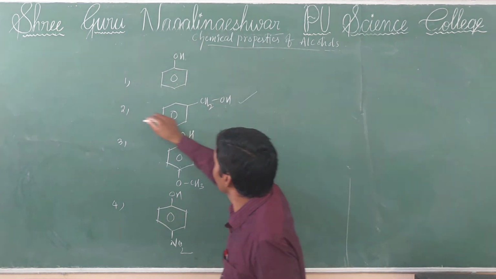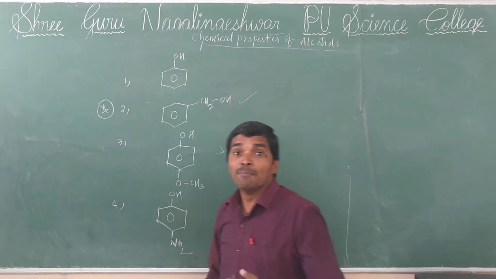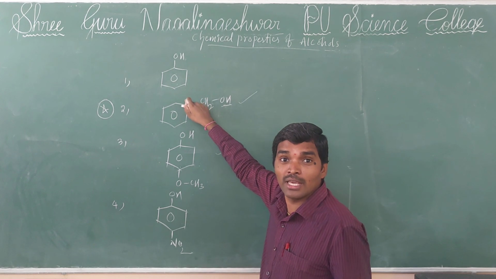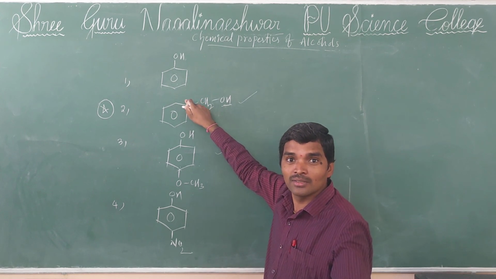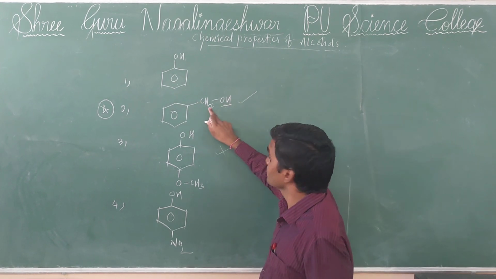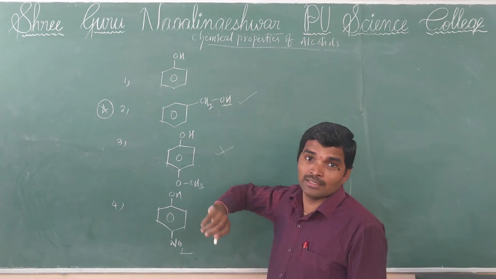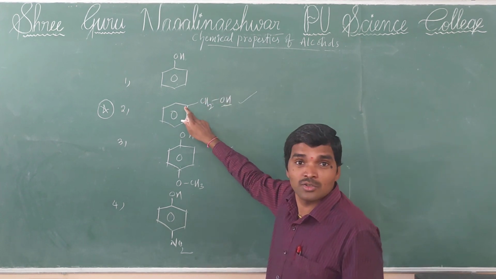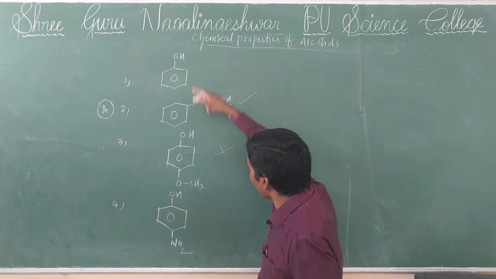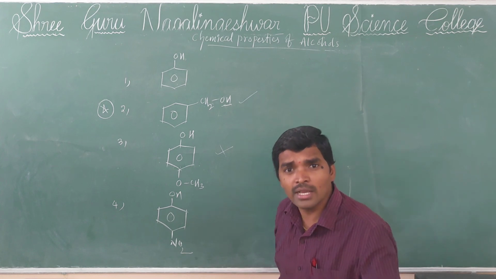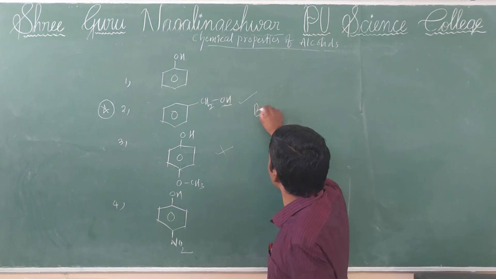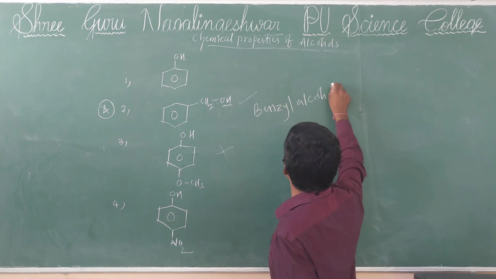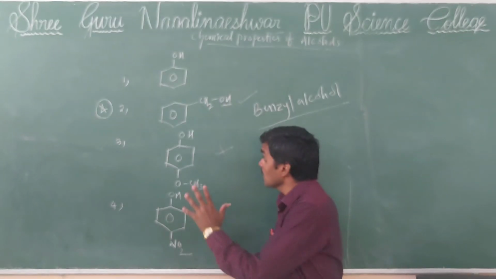You remember this is a very important compound here, benzyl alcohol, because the OH group is not bonded to the benzene ring. So when the proton is removed, it's not phenoxide. You understand? So when OH is not directly attached to the benzene ring, out of these 4 compounds the weak acid is benzyl alcohol. Sometimes these types of compounds are also included.